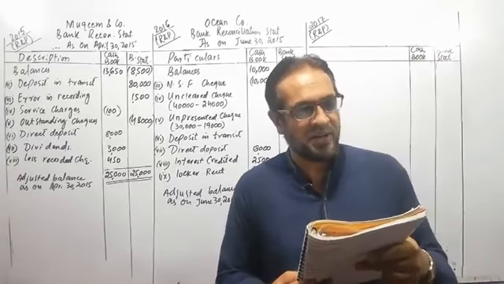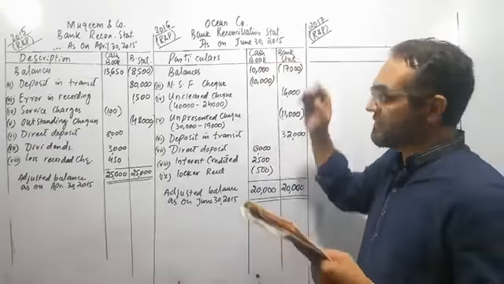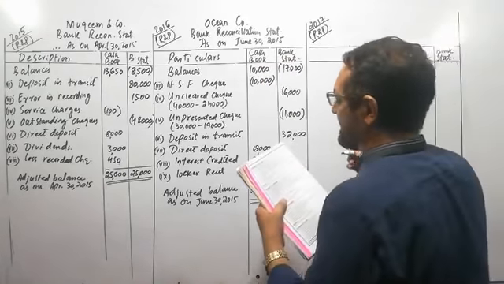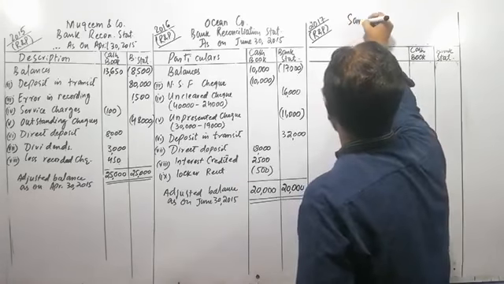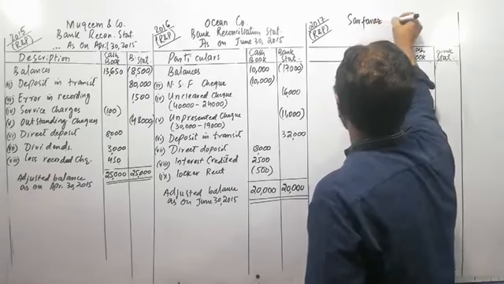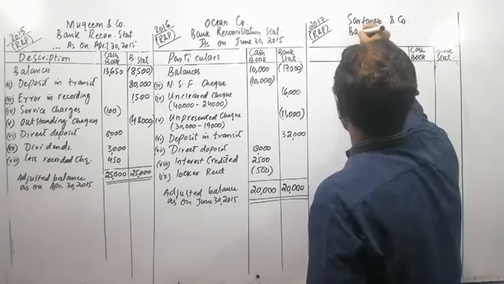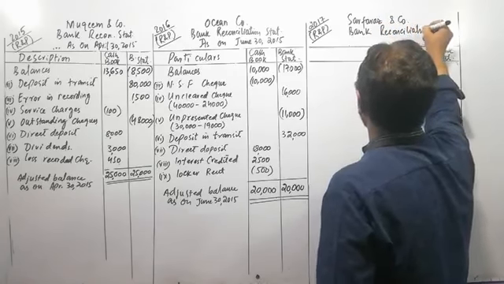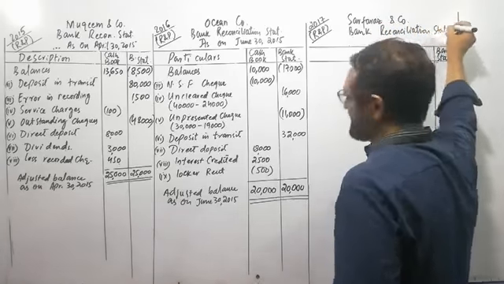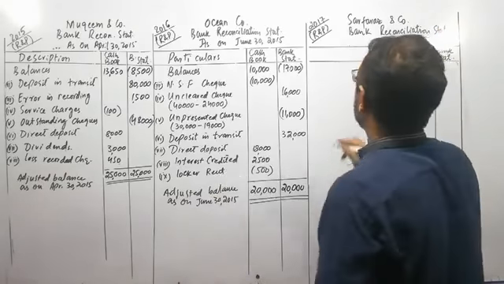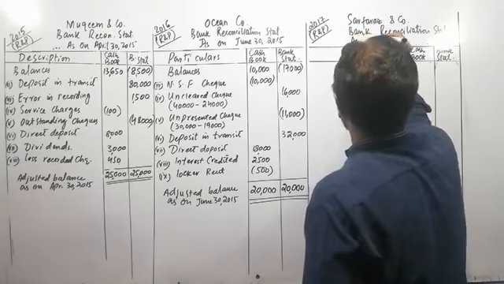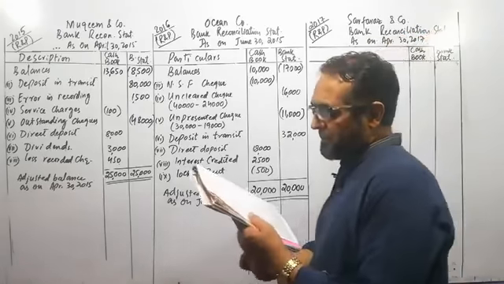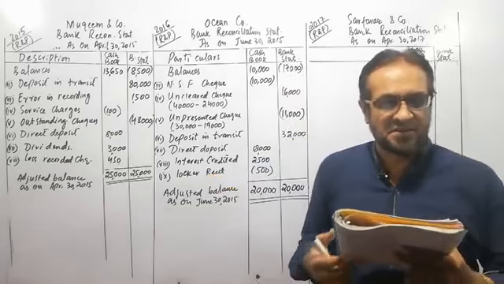Okay, dear students, now starting the question of 2017, regular and private. The name of the company in the question is Sarfaraz and Company. We are preparing a bank reconciliation statement, and the date given in the question is as on April 30, 2017.